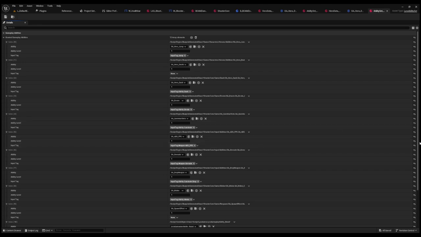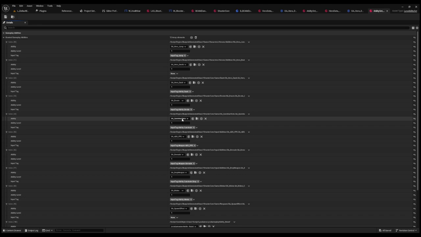Okay, so we're in ability set, shooter hero. It doesn't matter what the index is. These all get evaluated and they get added on at runtime. We can see that we give our hero a jump ability. We give them a death ability, right? Because that's the ability to die. That would be really boring if we didn't give that to our player. We give them dash. Here's where dash lives.